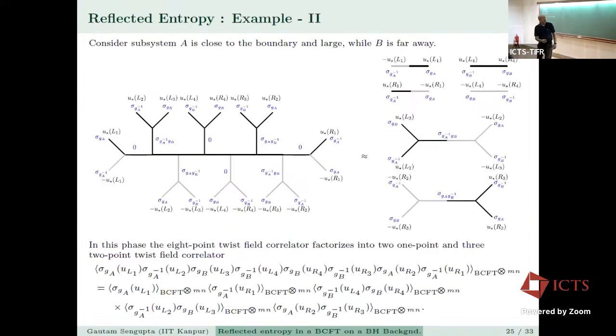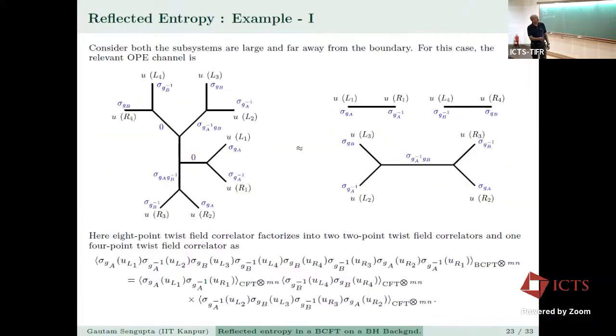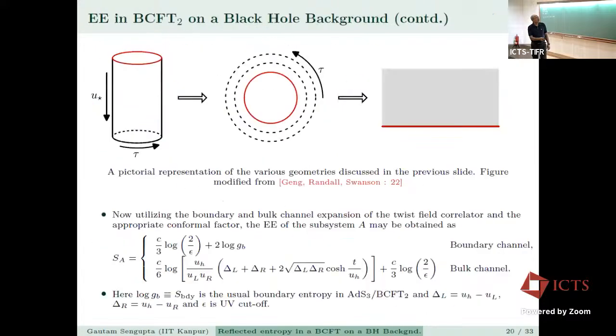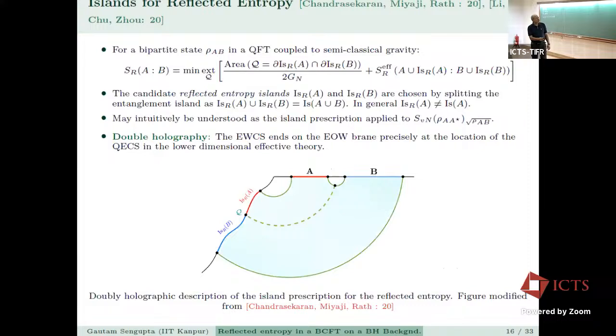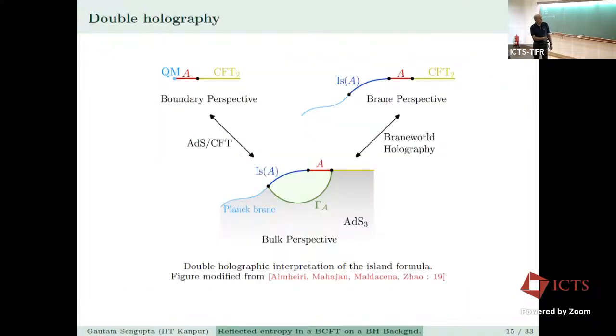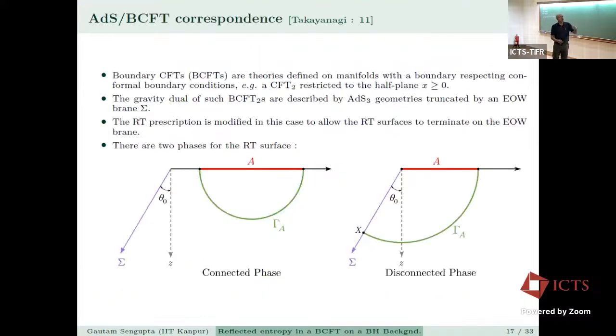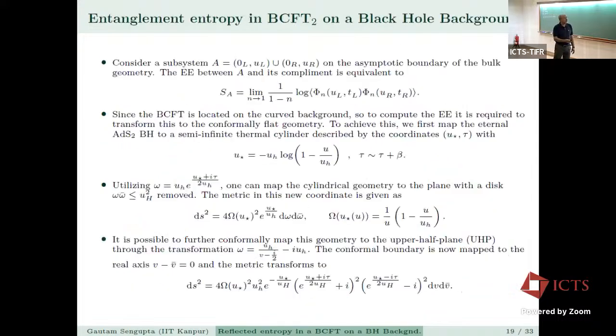Sorry? Part of the brane is the island. In which one? Right, this is an island. You are saying this, right? Yes, exactly, there is an island. But actually you only compute the RT surface in the bulk, right? Correct, but that's the same as the island. Absolutely. What I meant was that they're not explicit in this particular bulk calculation.